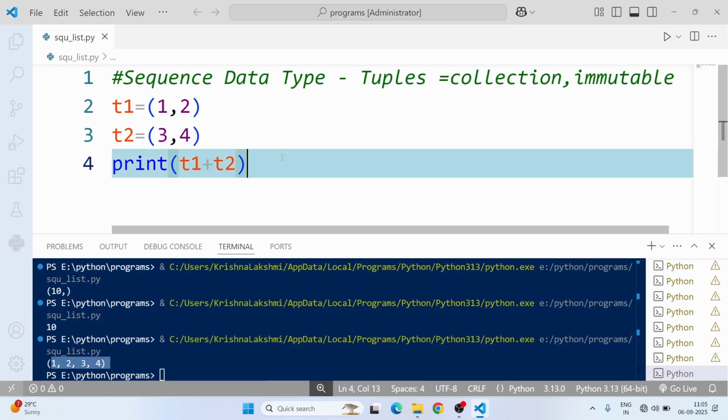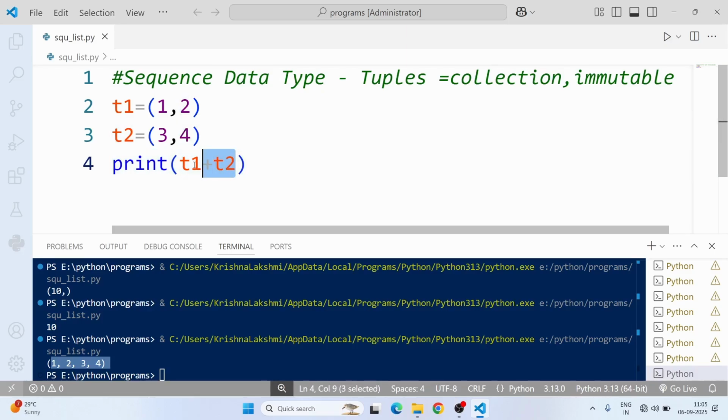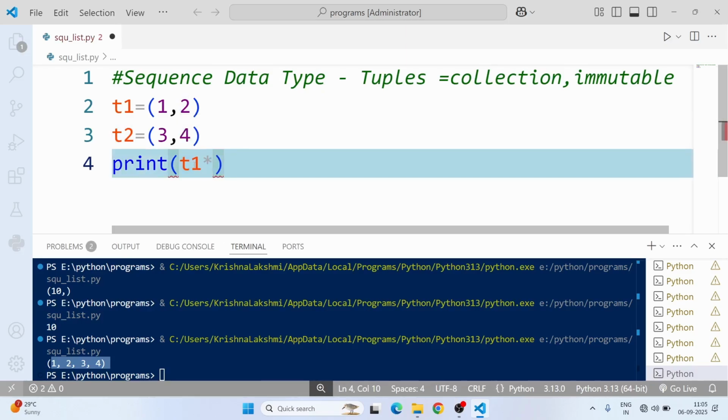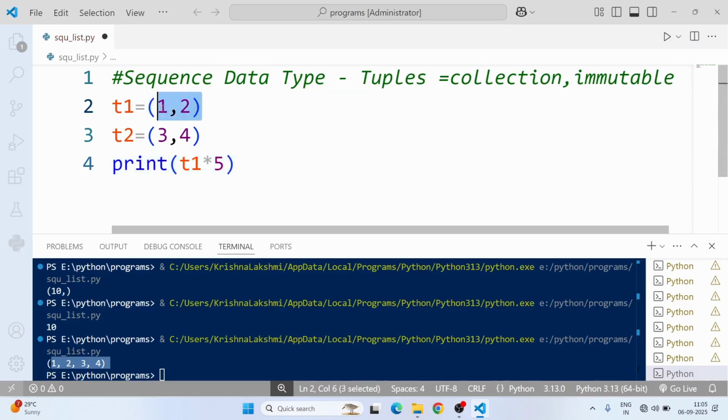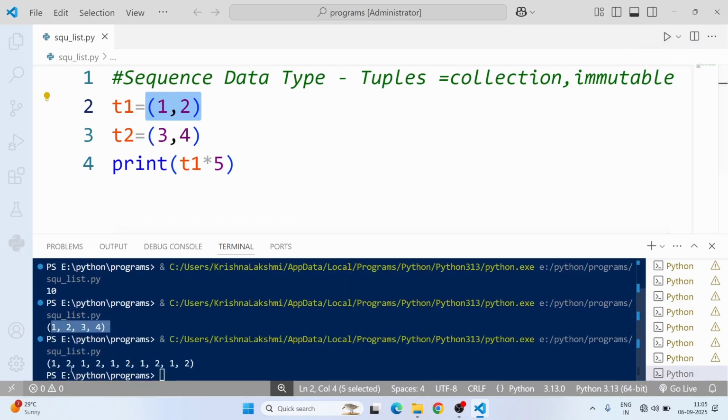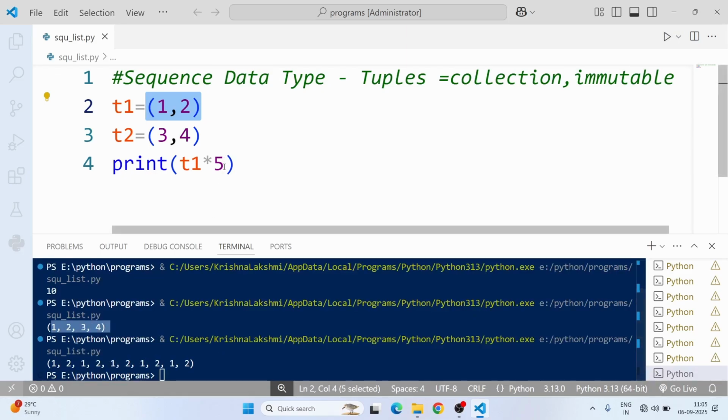Tuples also support repetition. For example, I'm going to repeat tuple 1 five times. I'm going to print tuple 1, whose value is 1, 2, multiplied by 5. 1, 2, 1, 2, 1, 2 will be printed 5 times. Now we will check. The 5 times repetition will be printed here.